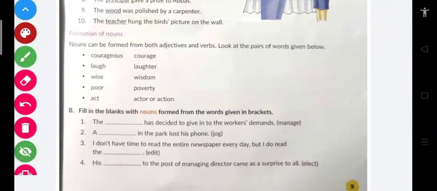So students, there's one new thing to you, that is formation of nouns. Okay, so nouns can be formed from adjectives and verbs both. For example, let's say swim. Swim means तैरना.